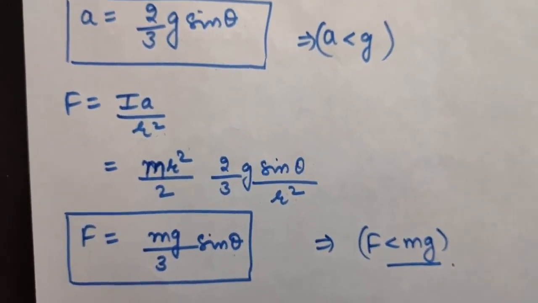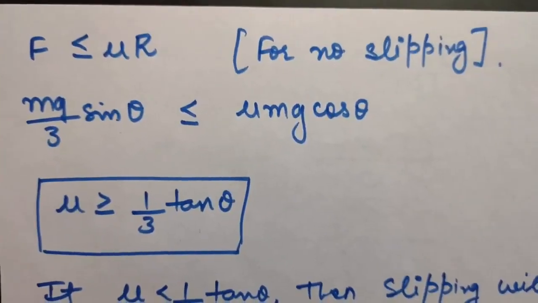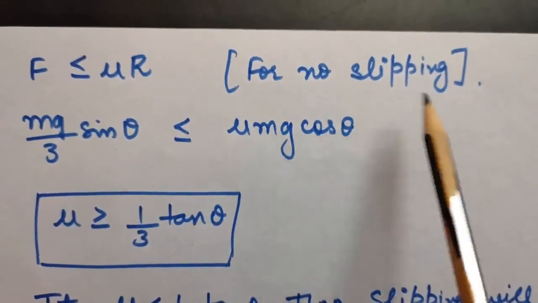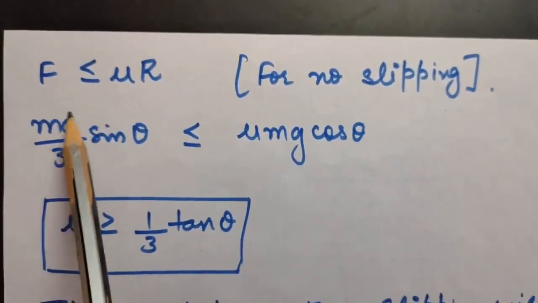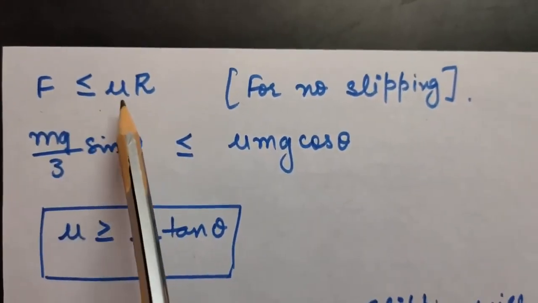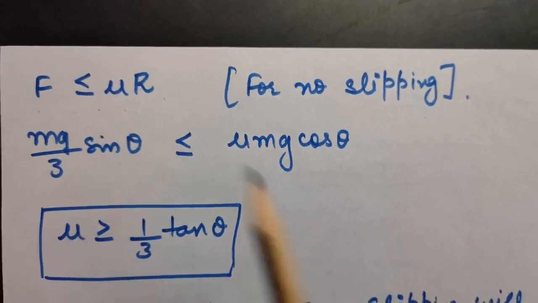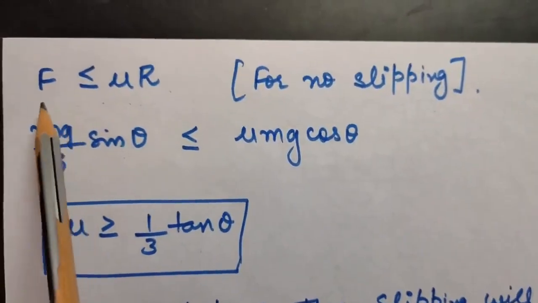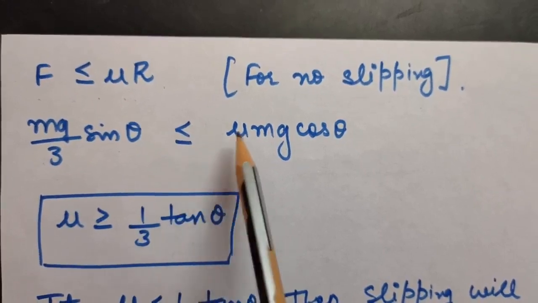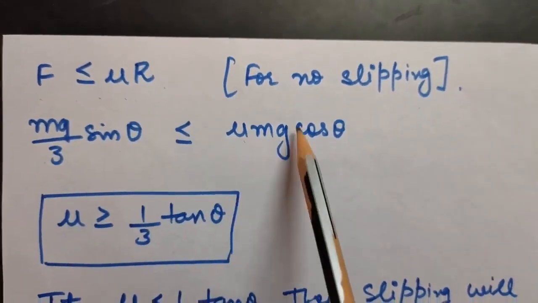Now there is a condition for no slipping. We are assuming no slipping, that means this force of friction should be less than or equal to mu R. As we have calculated f to be mg by 3 sin theta, this should be less than or equal to mu times R, and R is mg cos theta.